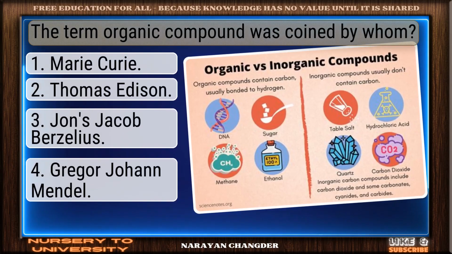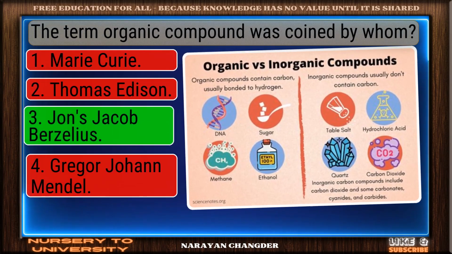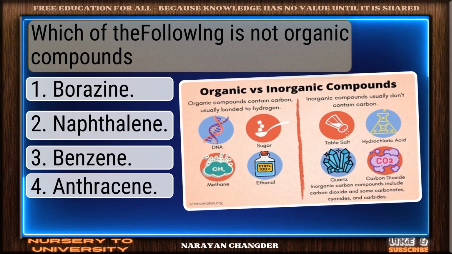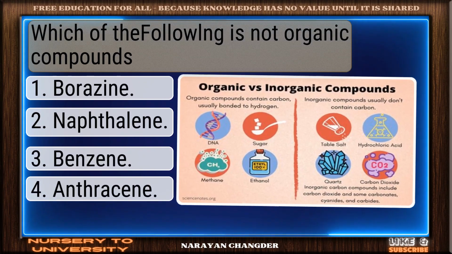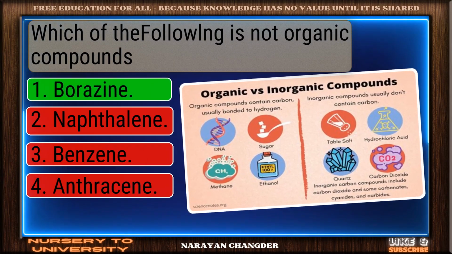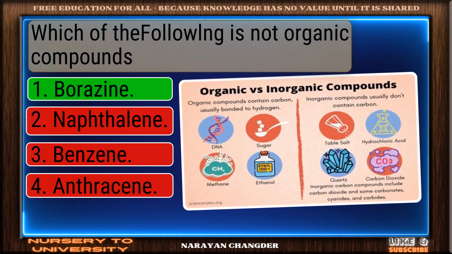The term organic compound was coined by whom? Right choice. Jöns Jacob Berzelius is the best answer. Which of the following is not organic compounds? Nice work. You chose borazine and it is correct.